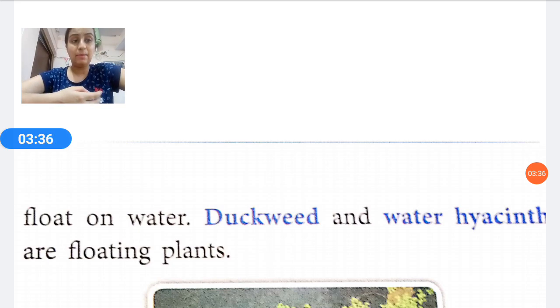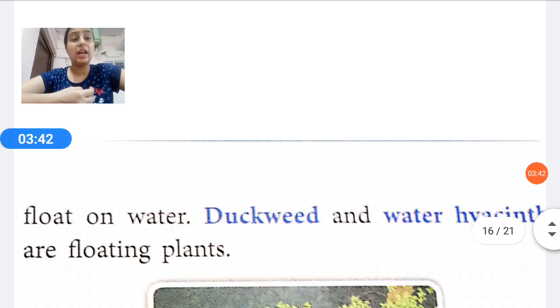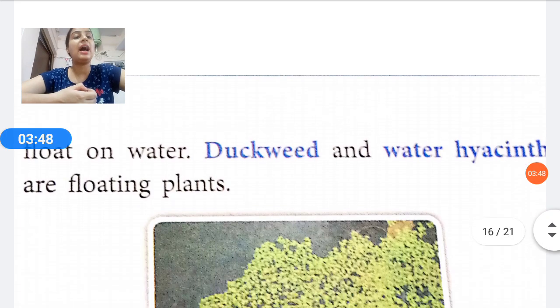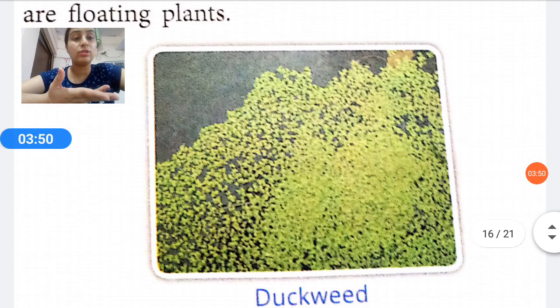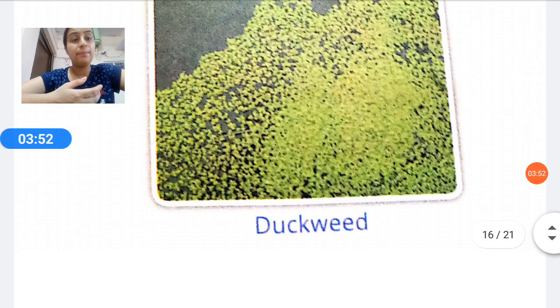You have to learn examples also. The examples are duckweed and water hyacinth. What are the two examples of floating plants? Duckweed and water hyacinth. We can also see the picture of the duckweed.